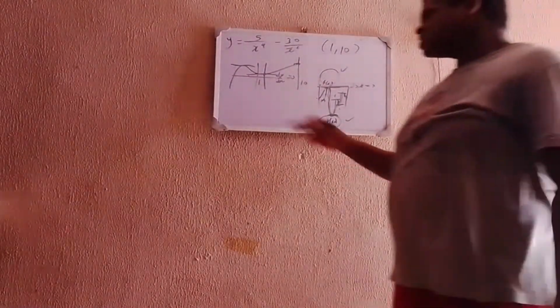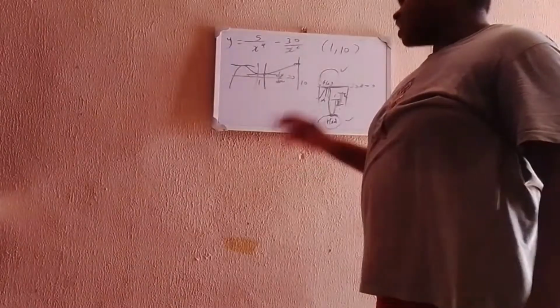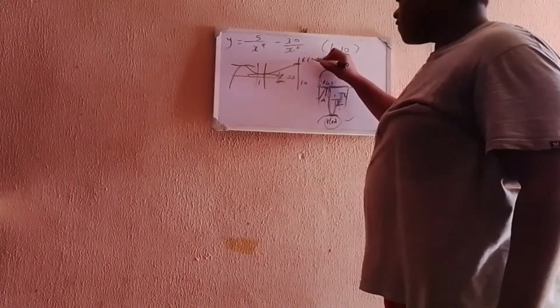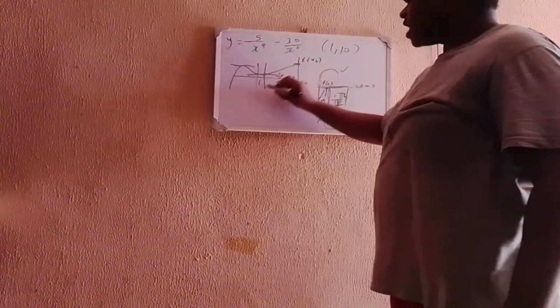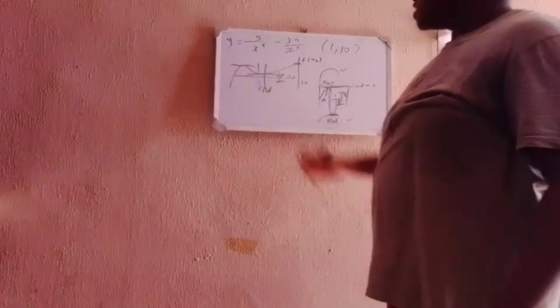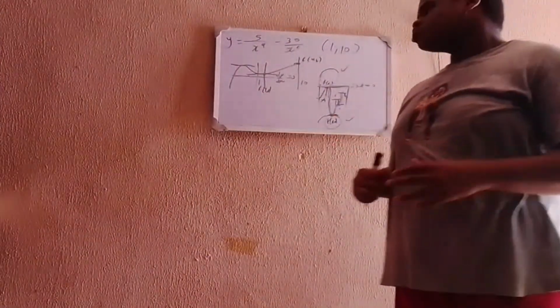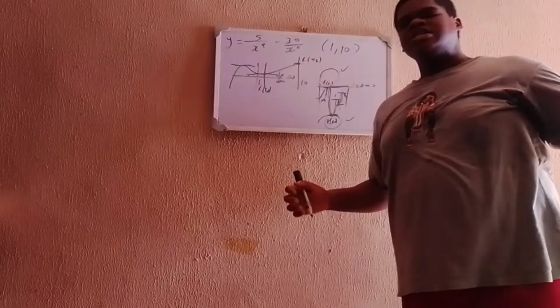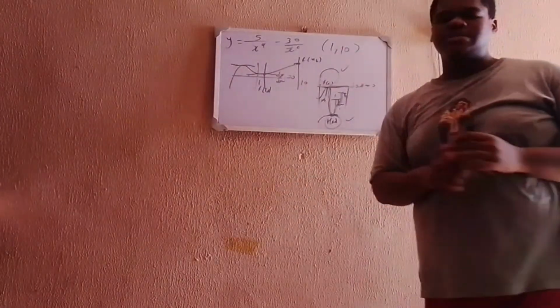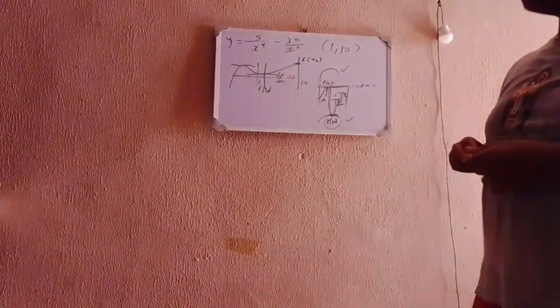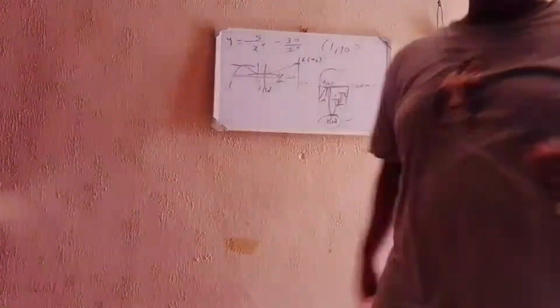But what if the graph is actually like this? After you have picked those, you still have to check f of the upper limit and f of the lower limit. That is, put 10 and 1 into the function and see what value it gives. Then compare all of them, the critical point values and the limit values, to check which gives the highest number and which gives the lowest number, and that's the answer. Let's do that.